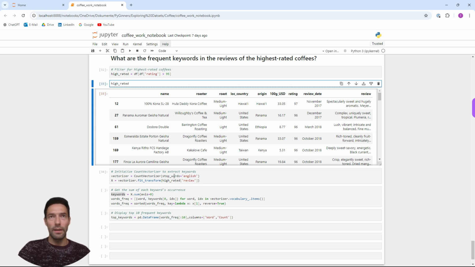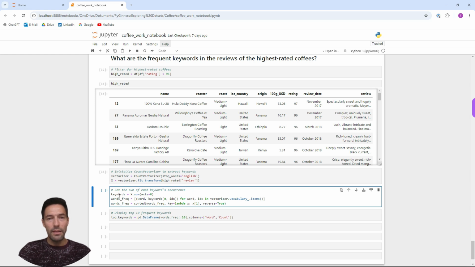I'm going to specify the language to English, so yeah, I'm going to define it as vectorizer. And then next line is the fit transform method is used on the reviews column to convert each review into a matrix of word counts.